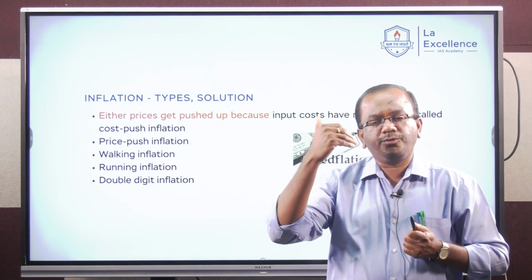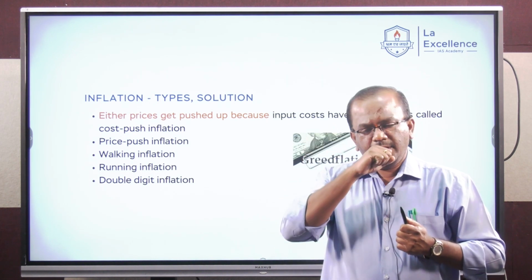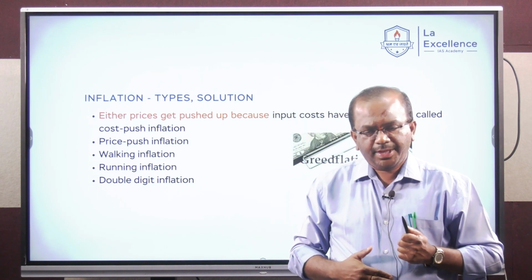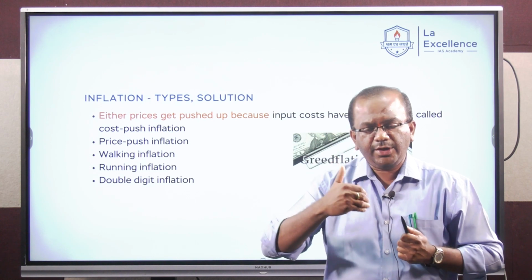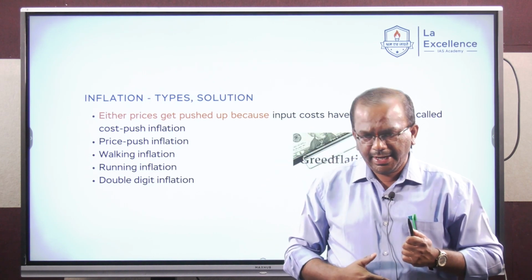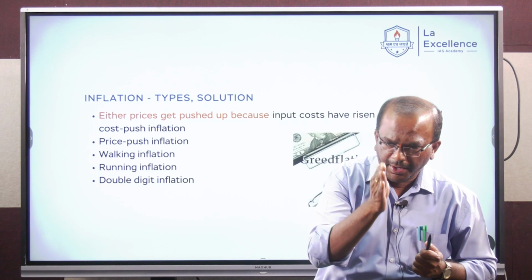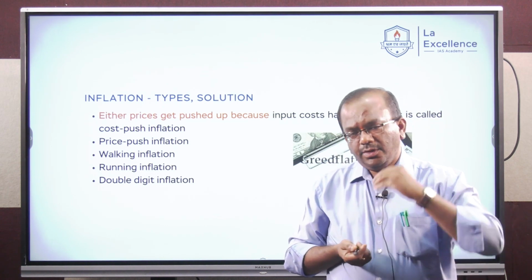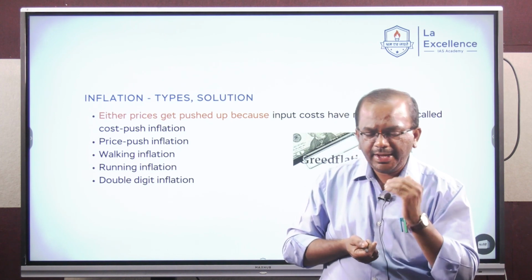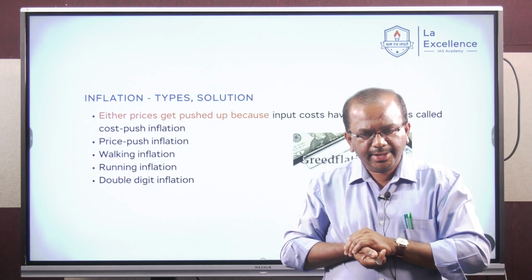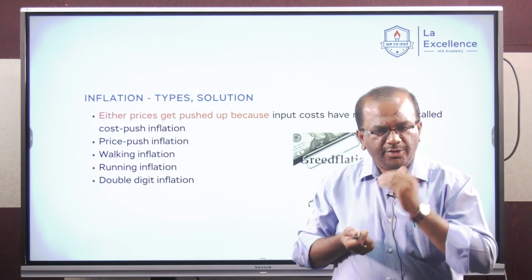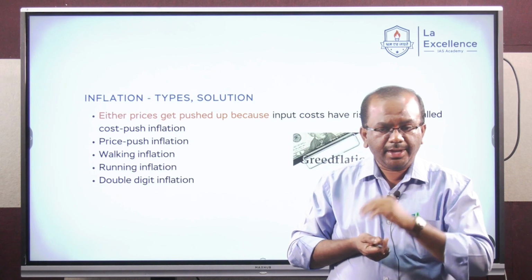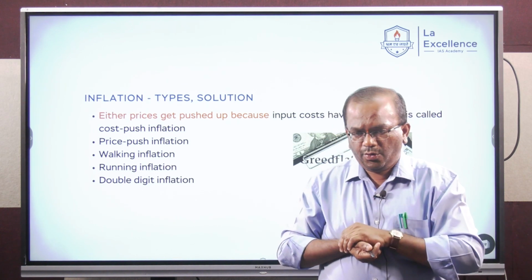It erodes consumption demand, right? It has a negative impact on the distribution of income, right? It leads to a deterioration in the macroeconomic indicators. Your levels of investment will come down, your savings will get eroded. So once inflation enters the double digit trajectory, once it crosses the 10% mark, it will have a negative impact on the sustainable growth of an economy, more importantly, a developing economy.